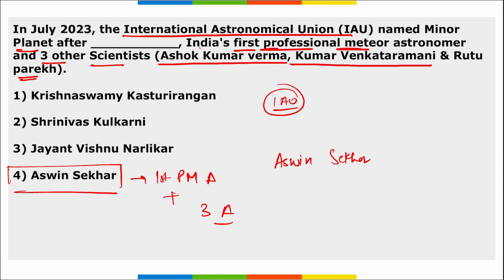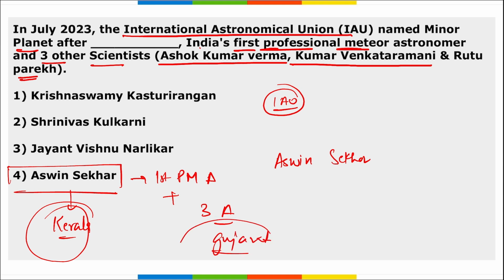Then remember Ashwin Shekhar. He is India's prominent meteor astronomer, and he is from which state? He is from Kerala. Right? And Ashok Kumar Verma, Kumar Venkataramani, and Rutu Parekh, they are from the state of Gujarat. Correct?